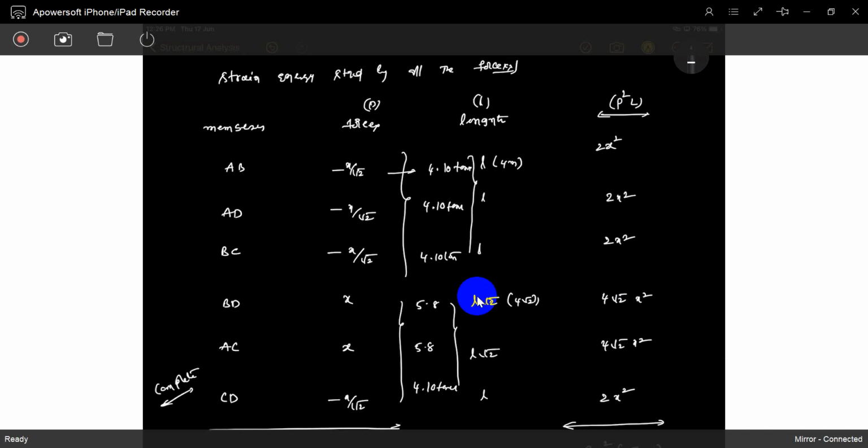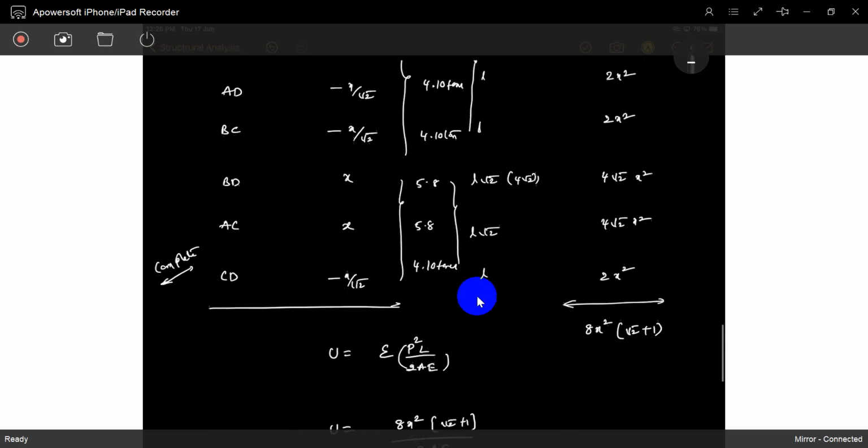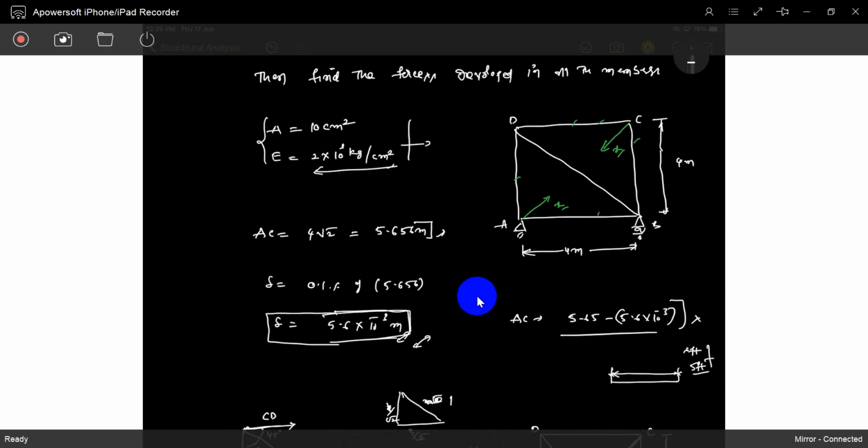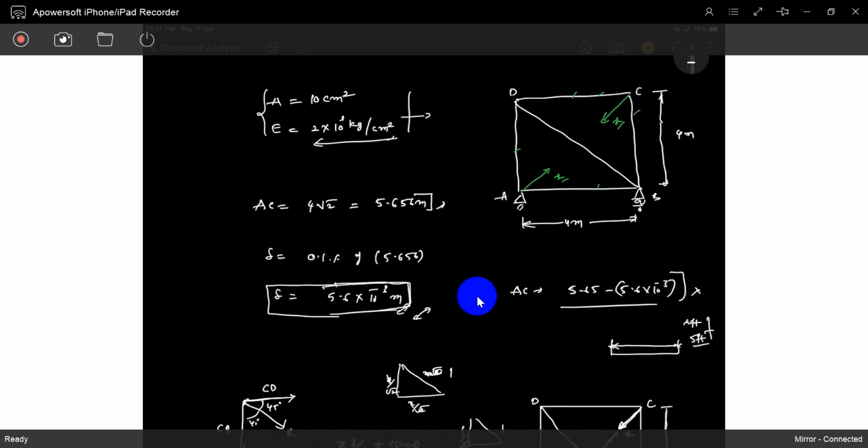So if temperature changes, lack of fit or fabrication errors are happening, it is the same procedure. I said a simple problem, but you can check many problems, even different architecture problems. If you have the idea whether compression or tension force is happening, whether length is short or long, or temperature is increasing or decreasing, you can easily say which force is experienced by common sense. Then we can easily calculate the deformation or deflection.